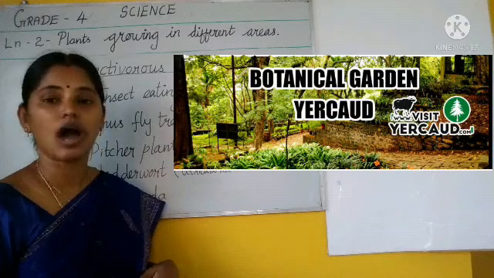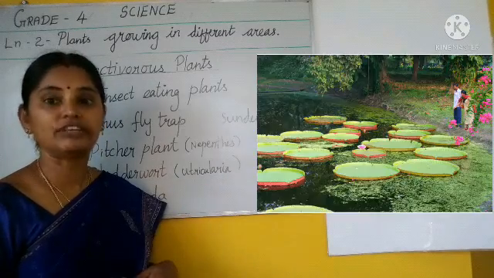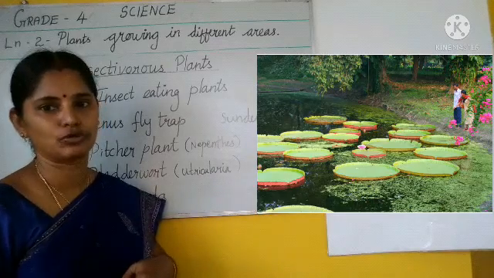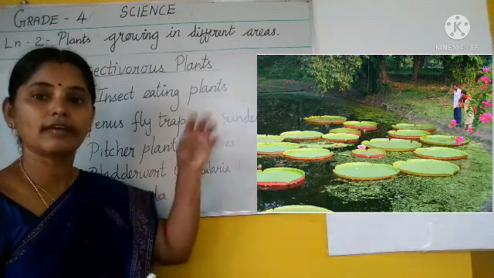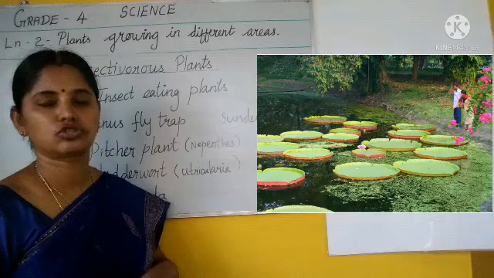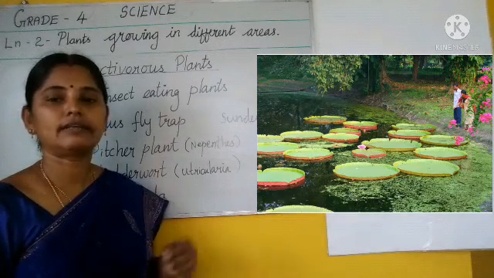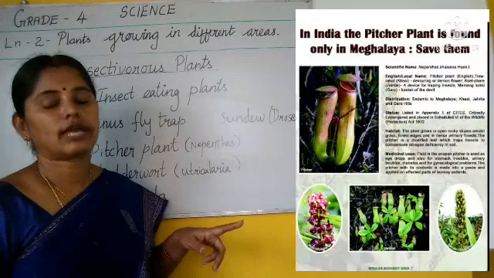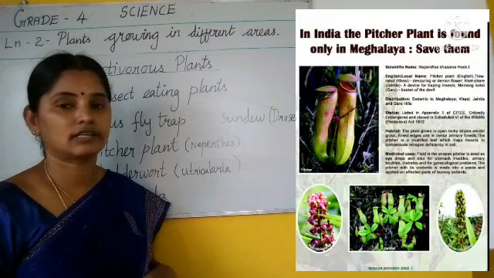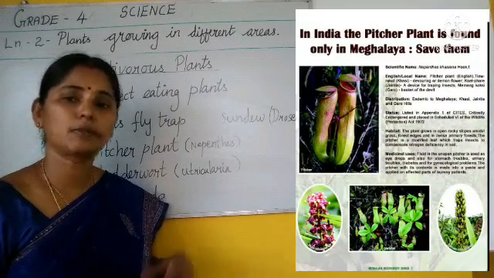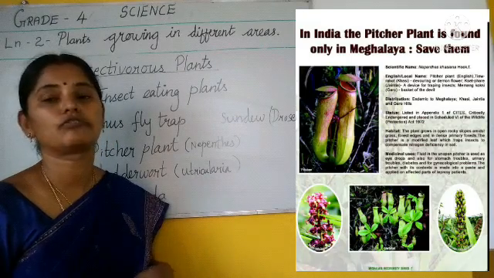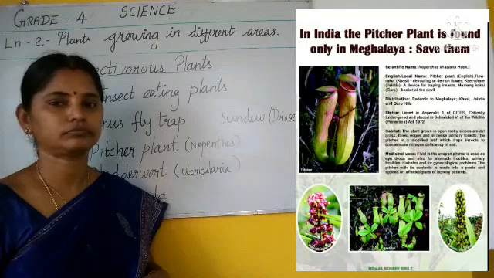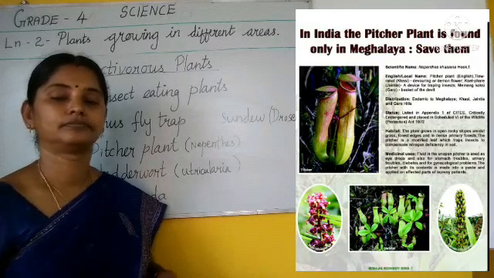They will show you different types and varieties of plants, and where they are situated. But here in India, insectivorous plants can be seen only in Meghalaya state, not in these botanical gardens. But we can see different varieties of aquatic plants. You ask them, they will show you. Clear, children?